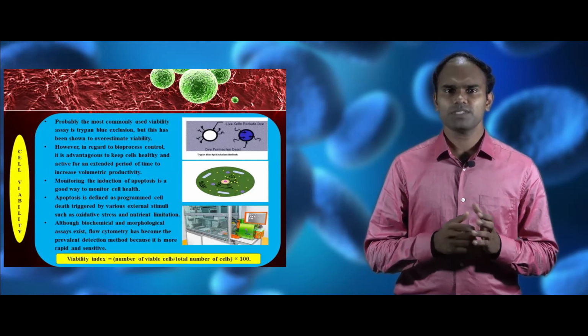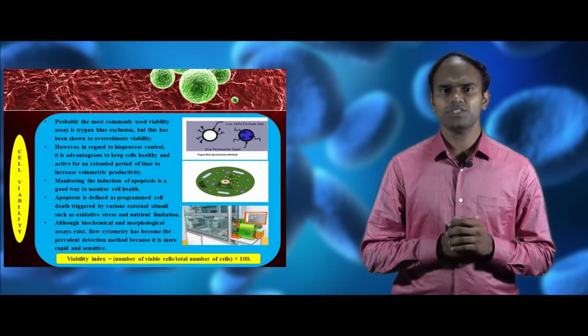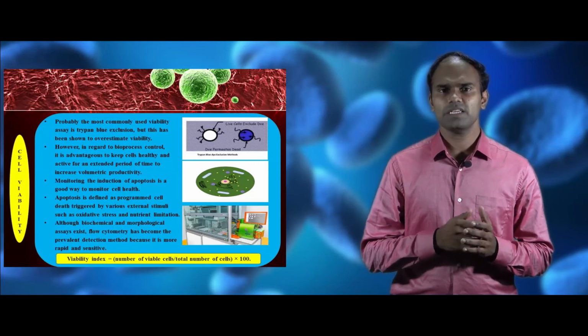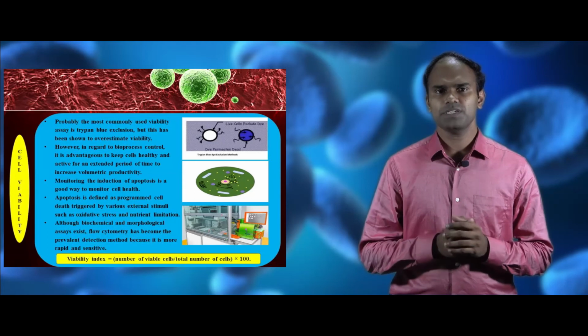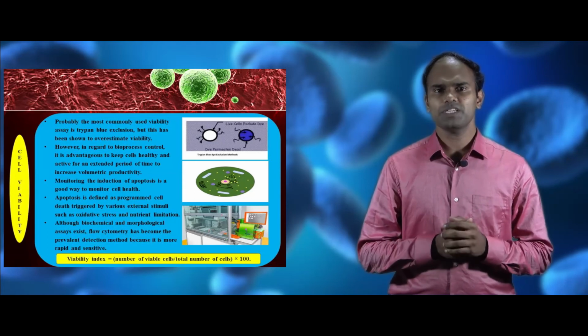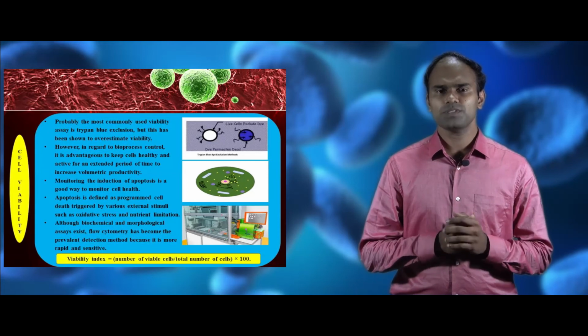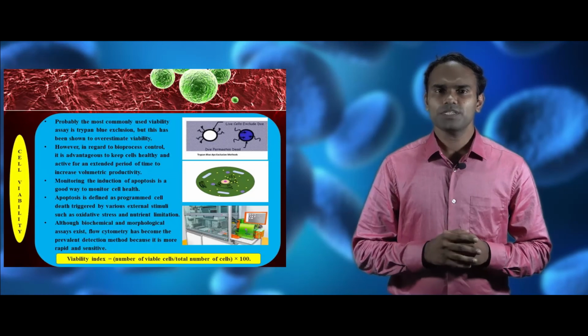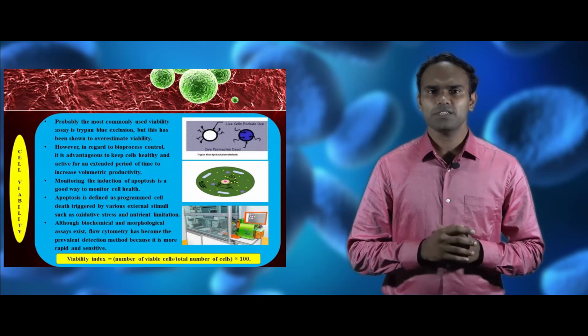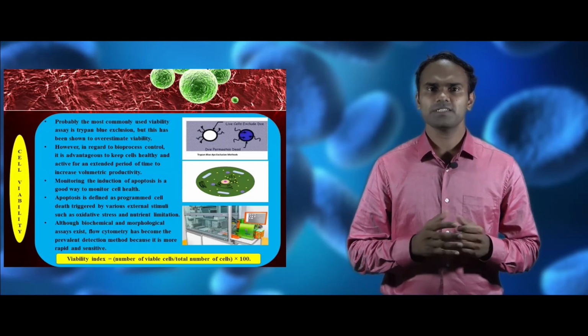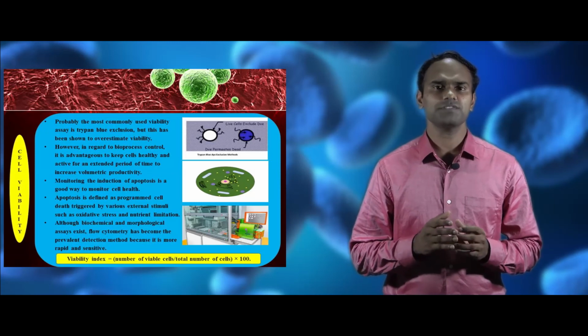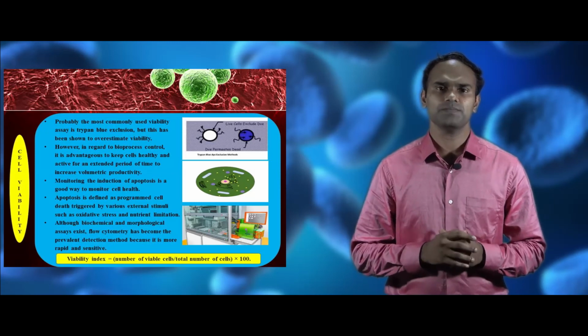In bioprocess control, it is advantageous to keep the cells healthy and active for an extended period to increase volumetric productivity. To monitor the induction of apoptosis is a good way to monitor cell health. Apoptosis is defined as programmed cell death, which is triggered by external stimuli including oxidative stress and nutrient limitation.